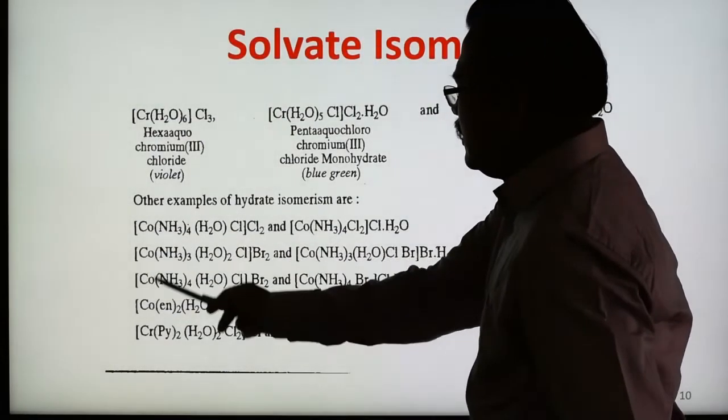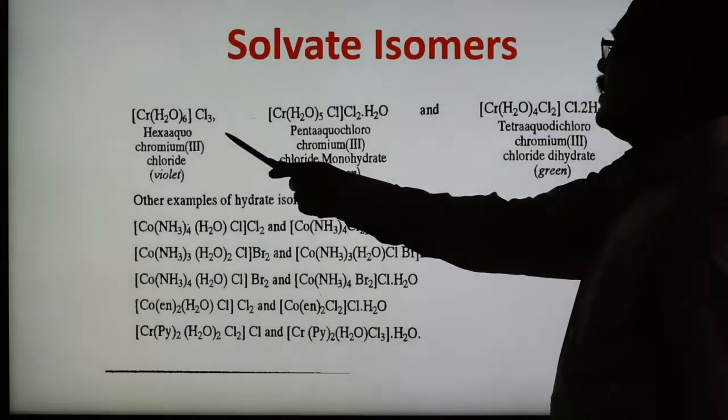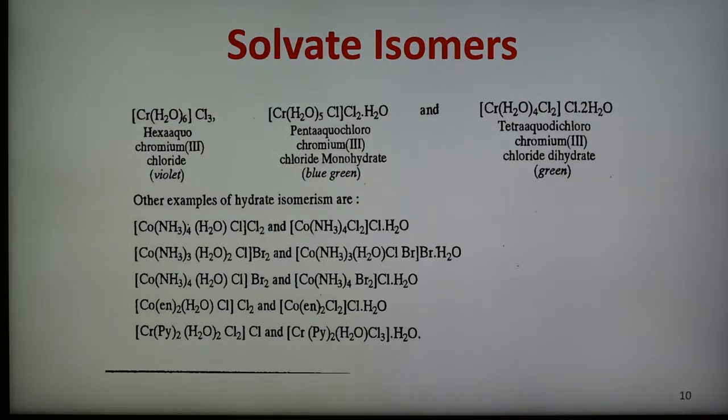here is given a list of other examples of hydrate isomerism where they show changes in the solvents, that is, the solvent isomers. So see here the three different forms of one example, and other examples are also given here. So there are four structural isomers where the molecular formula is the same, but the structures are different, so the arrangements are different.